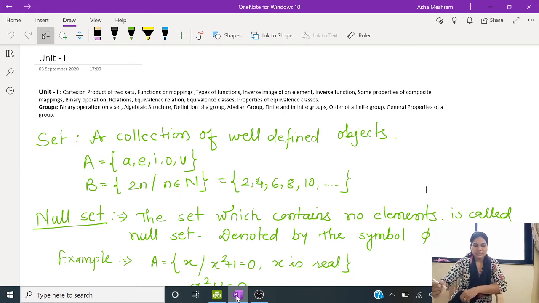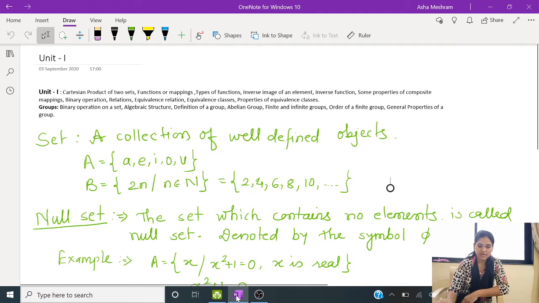So here on the screen you can see the content of unit 1. All of it is written there. The contents are Cartesian product of two sets, functions or mappings, types of functions, inverse image of an element, then inverse function, some properties of composite mappings, binary operation, relations, equivalence relation, then equivalence classes, properties of equivalence classes, and next topic is groups.